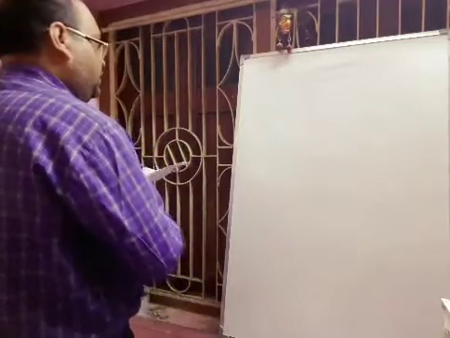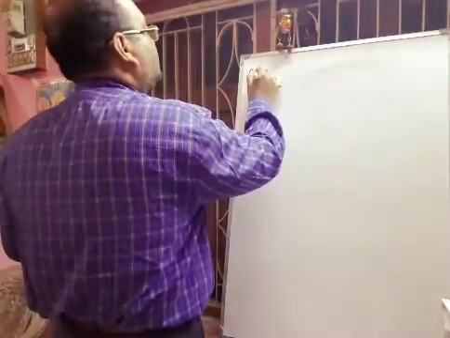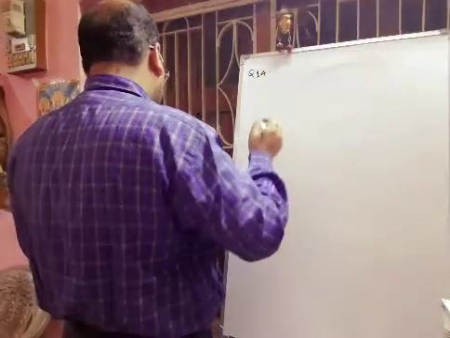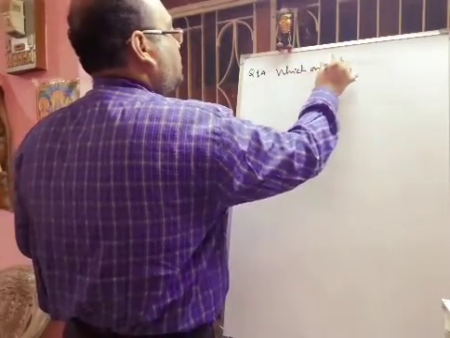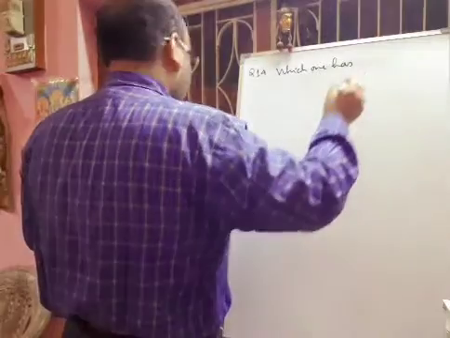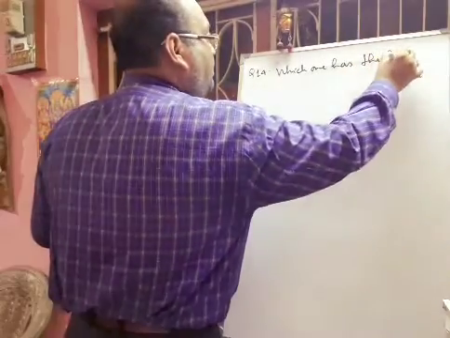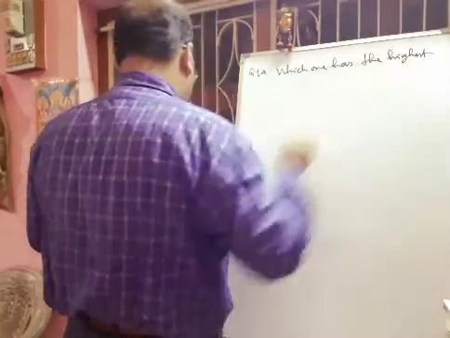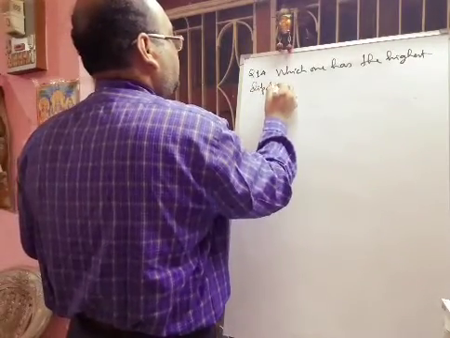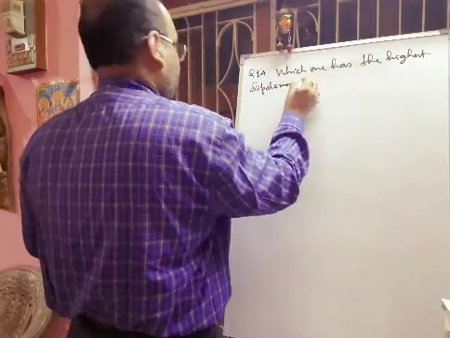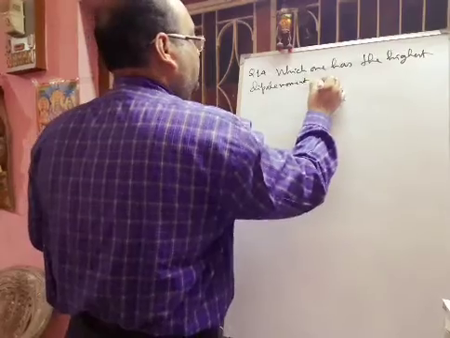Next, question number 40. Which one has the highest dipole moment among the following?